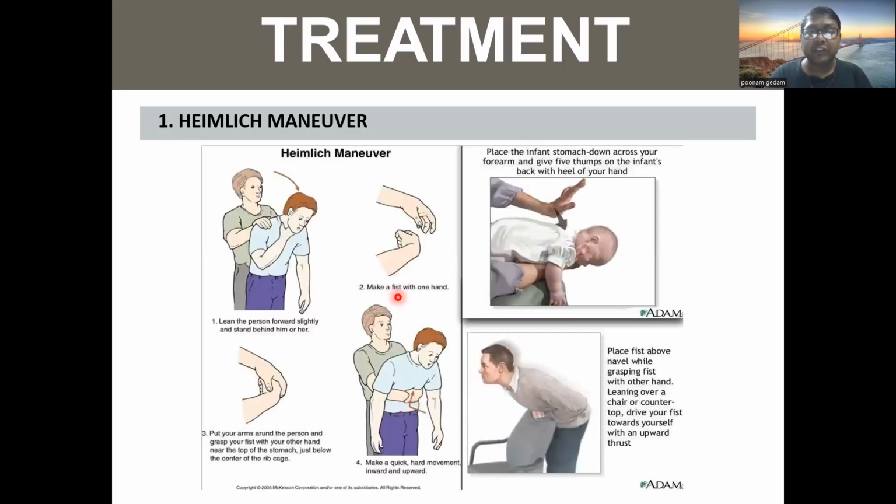So for the Heimlich maneuver, you make a fist of a hand, lean the person forward slightly, and stand behind him or her. Make a fist, then put your arms around the person.